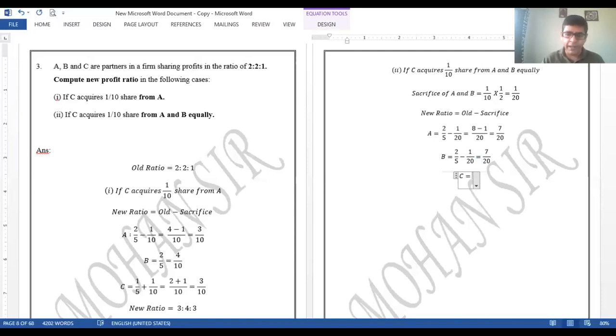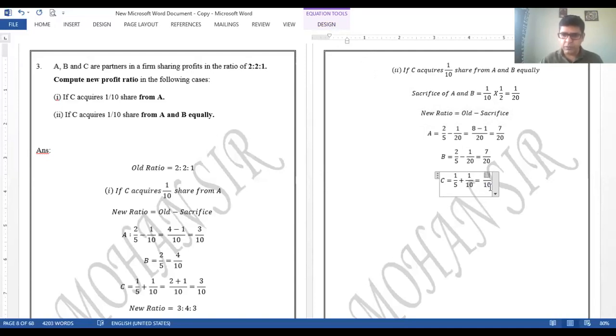Because of his gain, we need to add in his old share. C का old share is 1 by 5, right? Plus the share gain is 1 by 10. Okay, you can write over there 1 by 20, 1 by 20 also, that is also fine. But 1 by 10 is absolutely fine because the question also mentioned the same, right? Now over here, again the LCM can be taken as 5 and 10 ka LCM will be 10.